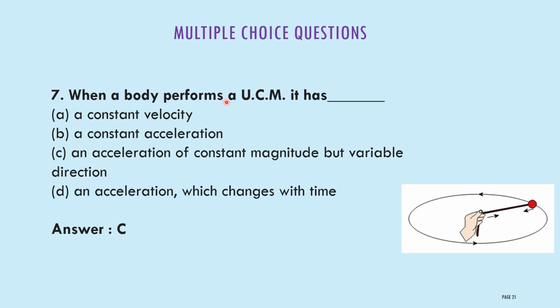When a body performs a uniform circular motion, it has: A, a constant velocity; option B, a constant acceleration; option C, an acceleration of constant magnitude but variable direction; option D, an acceleration which changes with time. Option C. Assume an object is moving in a circular path: the acceleration will be constant in magnitude in all cases, but it keeps changing direction. You can observe that the direction of the movement of the object keeps changing.